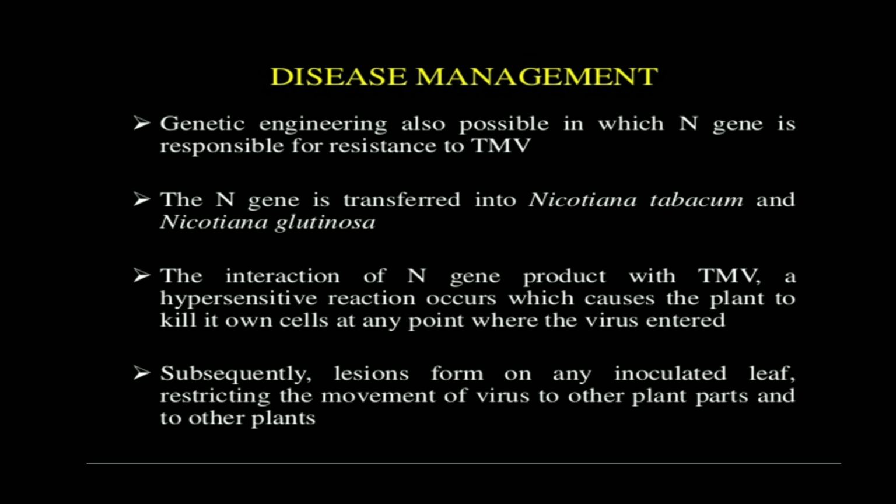Through the interaction of N gene products with the tobacco mosaic virus, a hypersensitive reaction occurs which causes the plant to kill its own cells at any point where the virus entered. So in this way the protection works, meaning the infected cell is killed by the plant itself. Subsequently, lesions form on any inoculated leaf, restricting the movement of the virus to other plant parts and to other